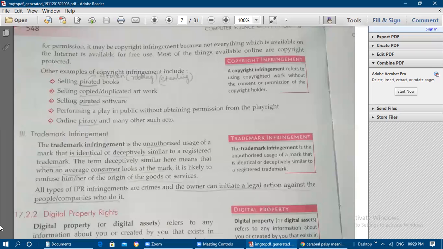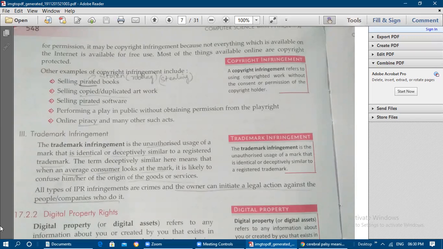In a cheating way, they will be using a similar kind of symbol for their product. So that is also trademark infringement only. Without your permission, if they are using your same mark, an identical mark or a deceptively similar image, similar to the registered trademark, then that is also trademark infringement only.